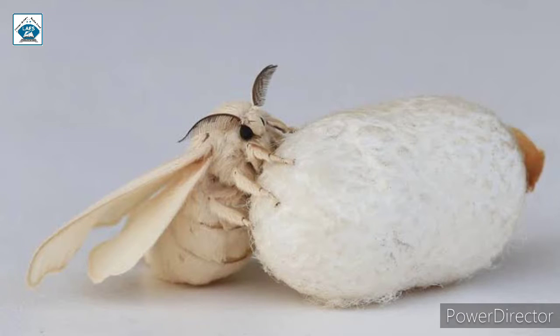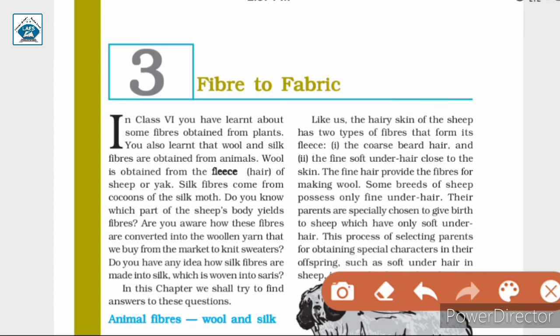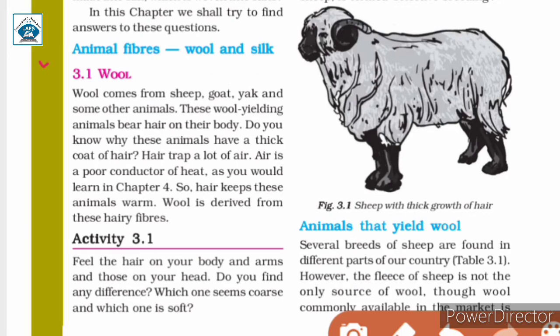This is a silk moth and this white ball is the cocoon. And wool is obtained from the hair of sheep. Let us find out how fibers are converted into woolen yarn and silk fibers are made into silk and woven into saris. Animal fibers, wool and silk.